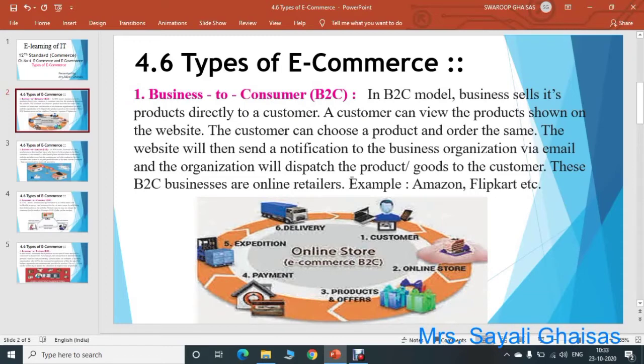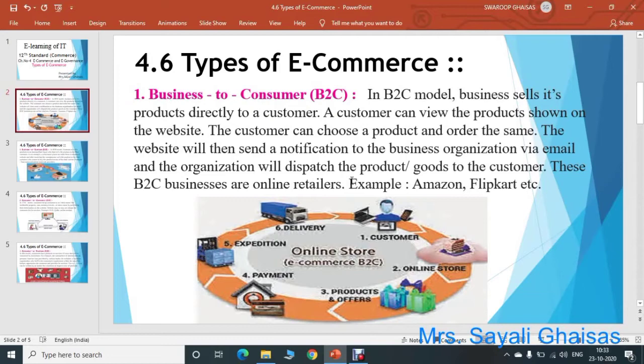See, this is the traditional way that we follow to purchase anything online. Suppose we want to purchase a watch online, then we refer to some website, then we choose our product, and then we place an order for that product. After placing the order, that website will send a notification to that business organization that this product has been ordered and is to be dispatched now.